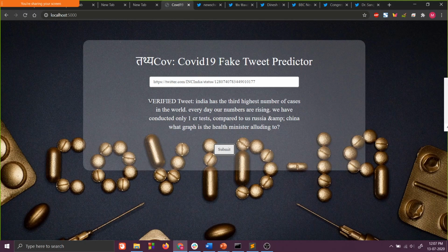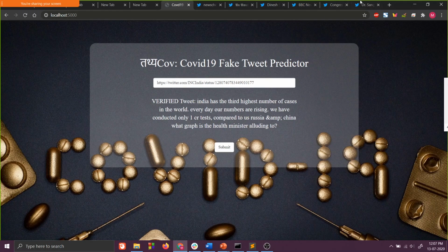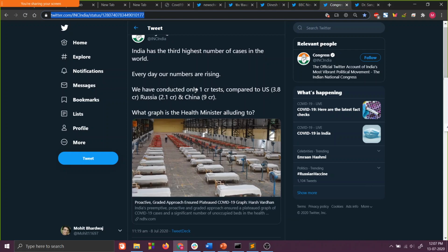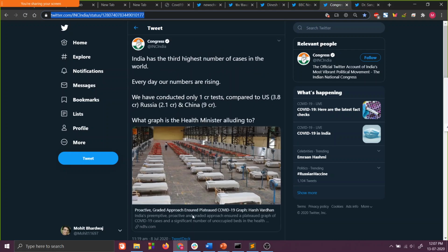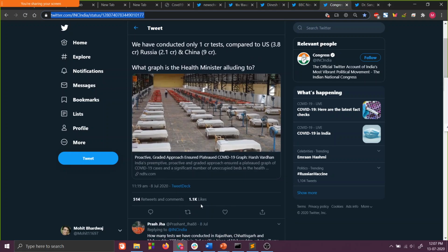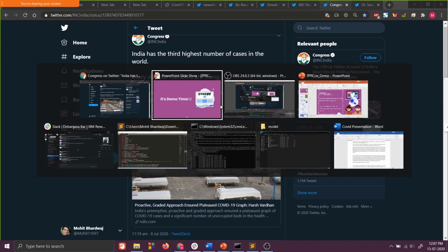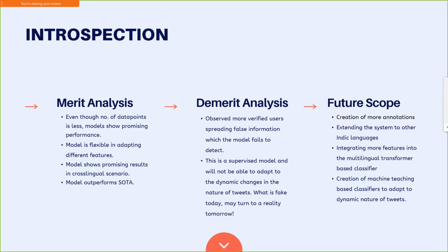As you can see, the model predicts that this is a verified tweet, so this adds to the false positives of our model, because various verified users with such a high number of likes and retweets are also spreading false information by wrapping it in very good truths, as you can see.